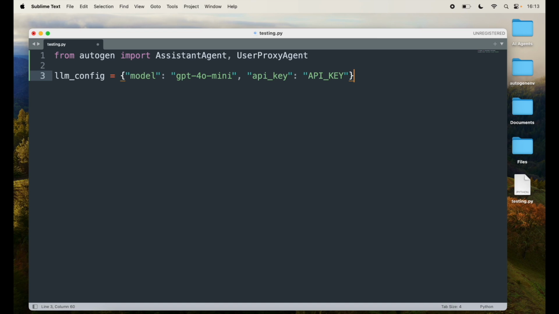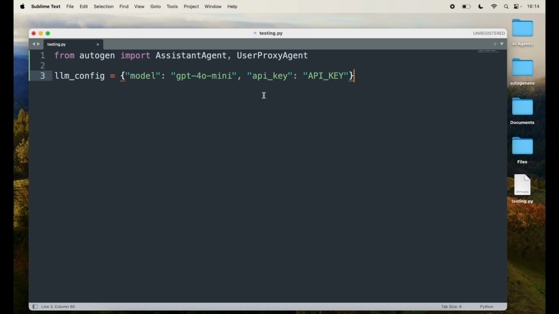So just to go over again here, we have created a configuration dictionary for the large language model, LLM, and the model specifies the model being used, in this case OpenAI's GPT-4o mini, which is the model that I'm using, as a key value pair. And then the API key refers to the API key that allows the agent to access the GPT-4o model.